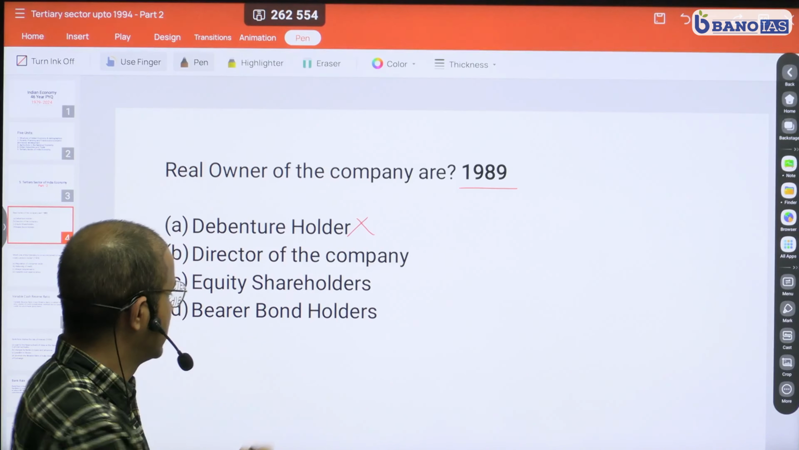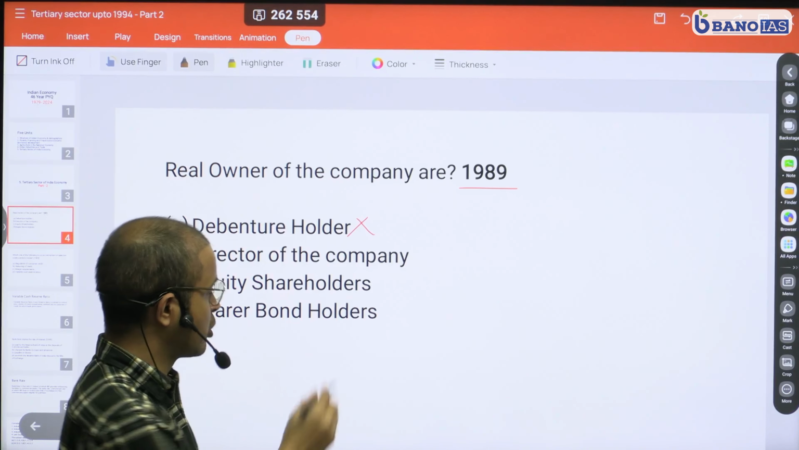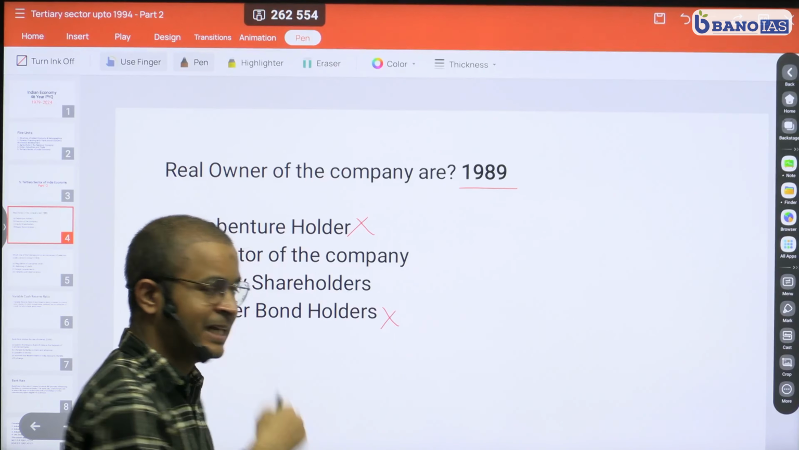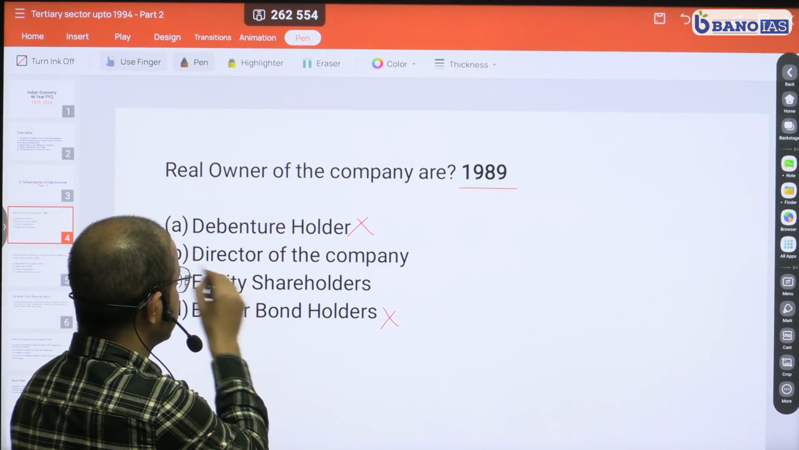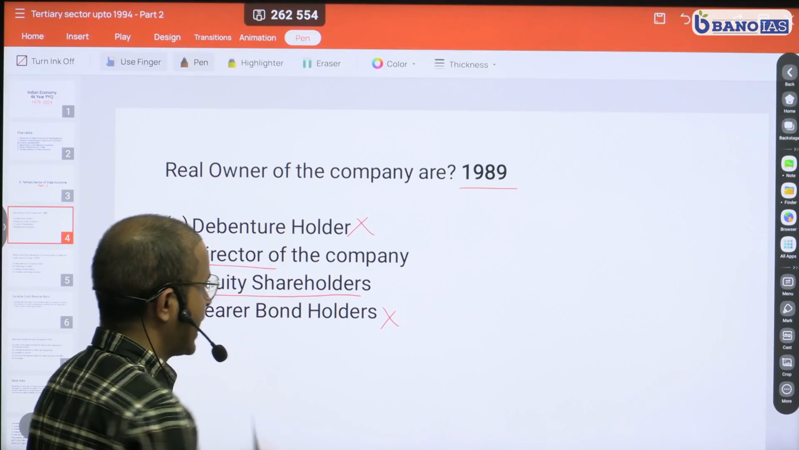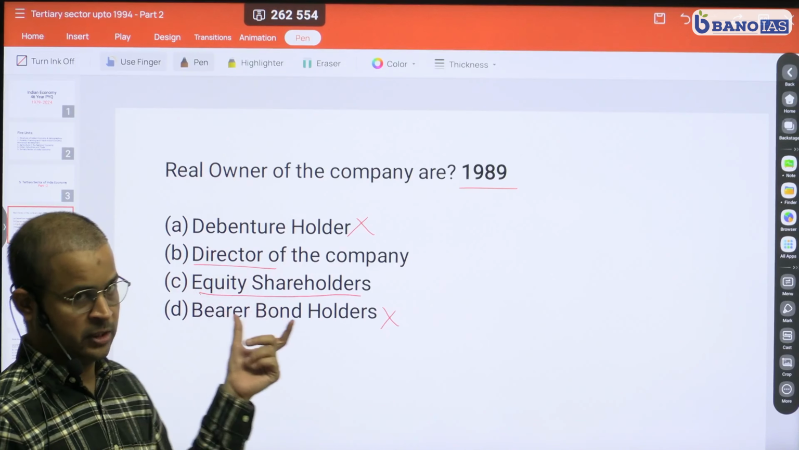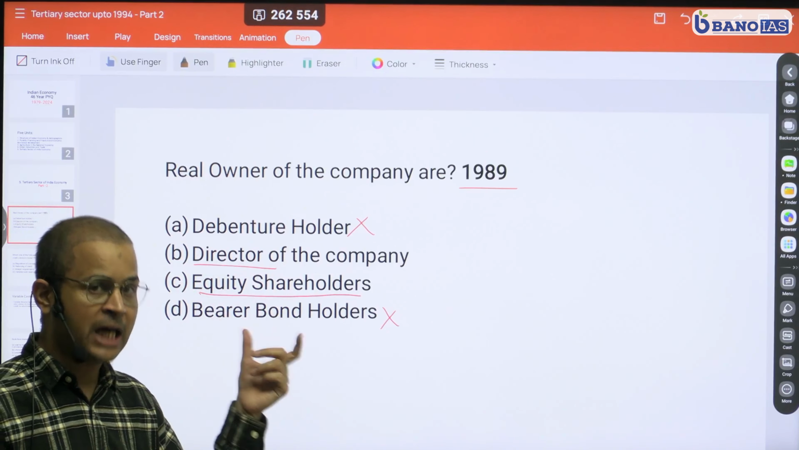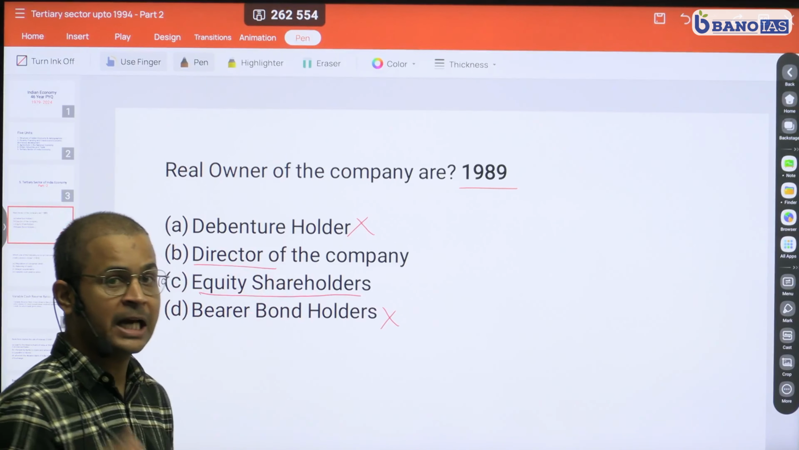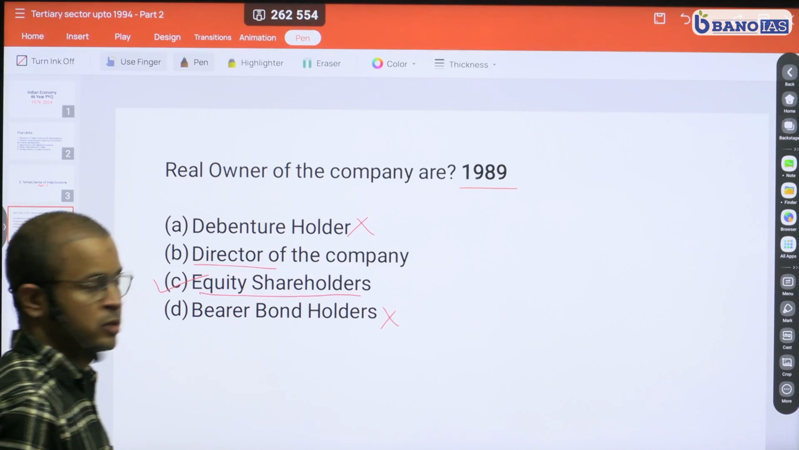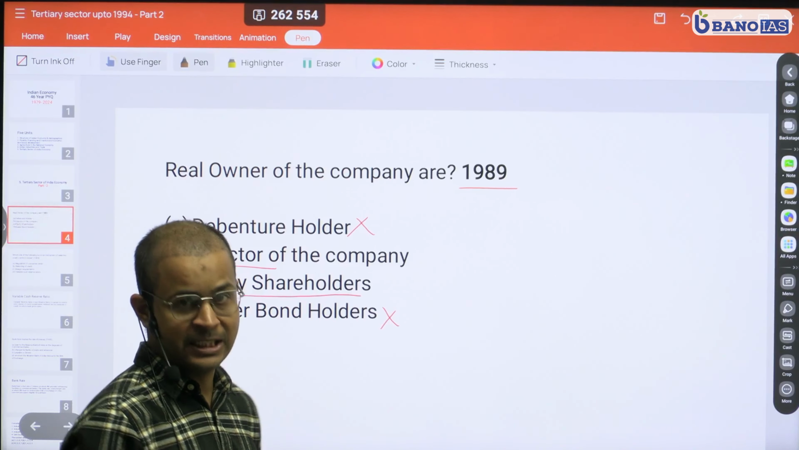So that is a wrong option. Bond holders are also a wrong option because bond holders are also lenders, so they are not the owners actually. Now we are left with 2 options: director of the company and equity shareholder. Actually, directors of the company are appointed by the equity shareholders, and equity shareholders are the real owners of the company. Therefore, our right answer here is option C. So this was a question from the year 1989.